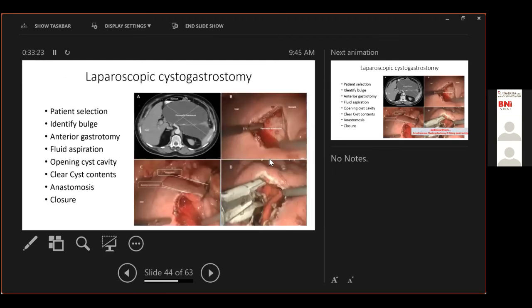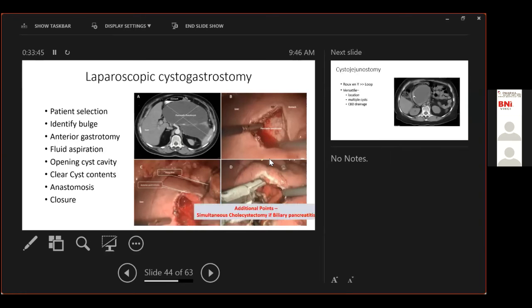For a laparoscopic cystogastrostomy, if the option is available to patients, this is now mostly the standard of care. For those patients who require it, we identify the bulge at the most prominent part of the stomach. An anterior gastrotomy is done, and the steps remain the same: fluid aspiration, opening the cyst cavity. We clear the cyst contents and any debris that lies inside it, and an anastomosis is done, followed by closure.